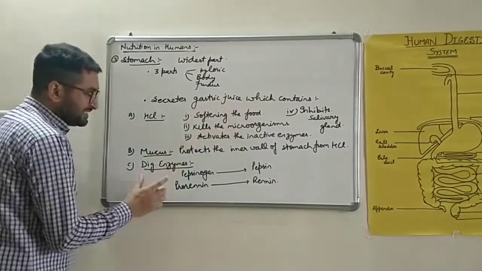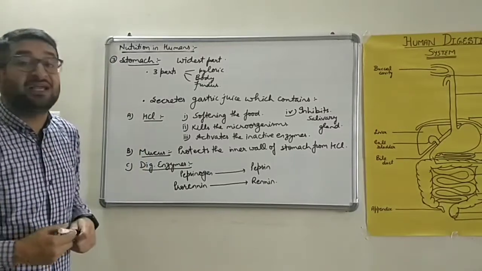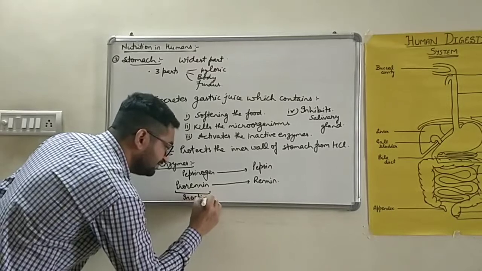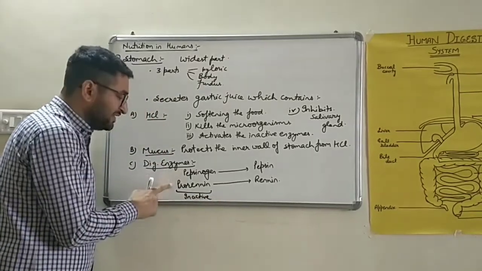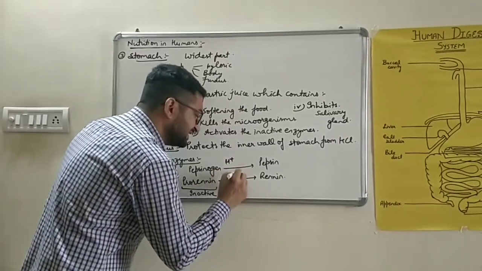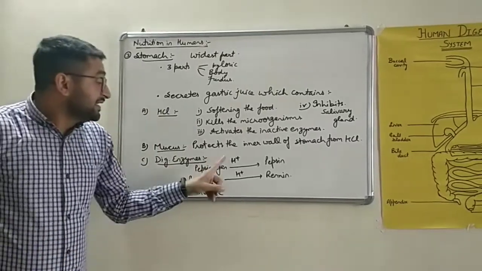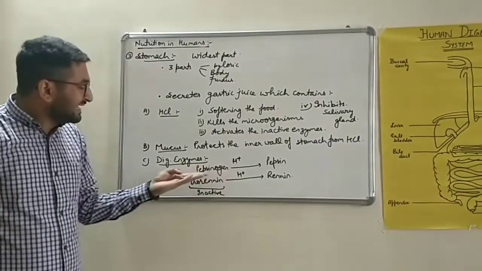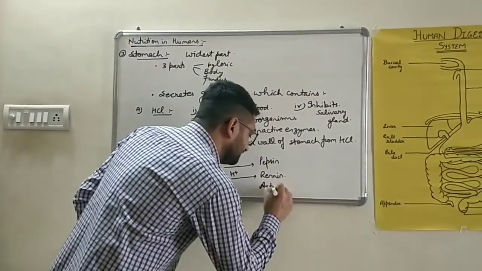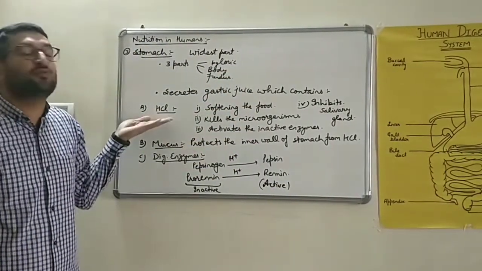This gastric juice contains certain digestive enzymes. Those digestive enzymes are produced in the inactive forms. These two are the inactive forms. First one is pepsinogen and another one is prorenin. In the presence of acidic condition, that is H positive ions, which are produced by the acid obviously, these inactive enzymes will convert into their activated form. So for the activation of digestive enzymes, HCl is required.